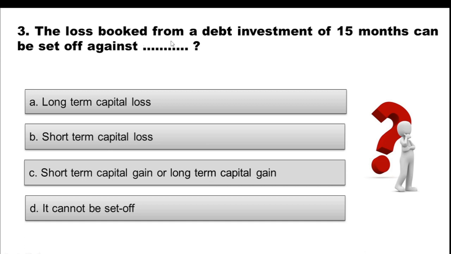Question 3. The loss booked from a debt investment of 15 months can be set off against. Option A, long-term capital loss. Option B, short-term capital loss. Option C, short-term capital gain or long-term capital gain. Option D, it cannot be set off. Take your time and pick the right option.